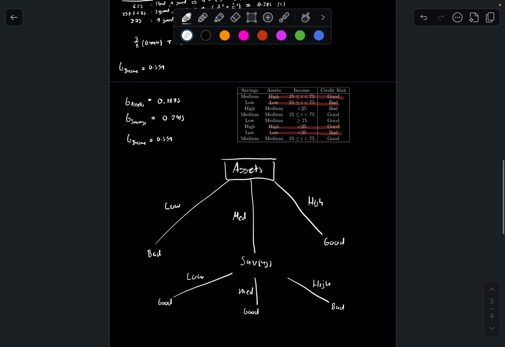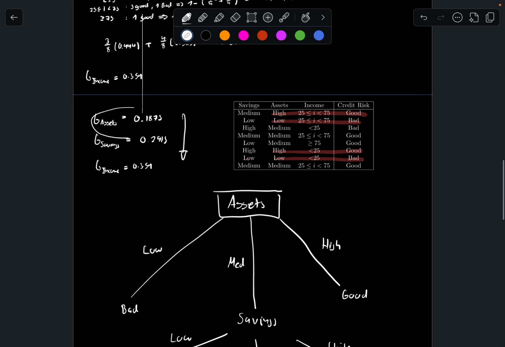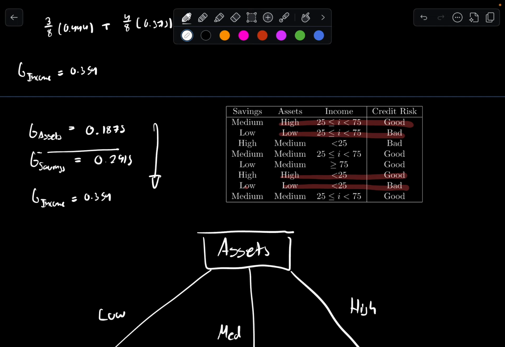This is simply it. Basically, it's just having the Gini scores tell us which one we should take first. By that, I mean the lowest Gini score is the best class or thing to measure with. And then once we get to a point where it's mixed up, we take the next one, which will be savings. And that's about it.